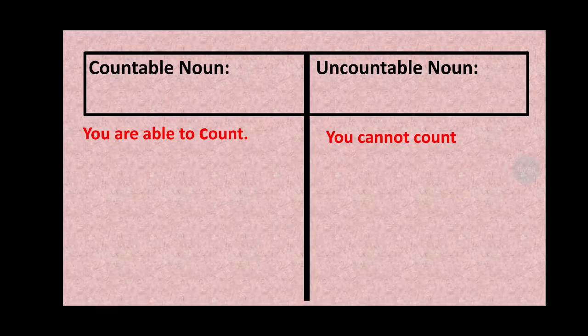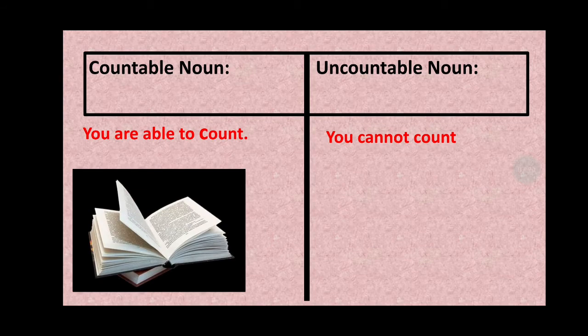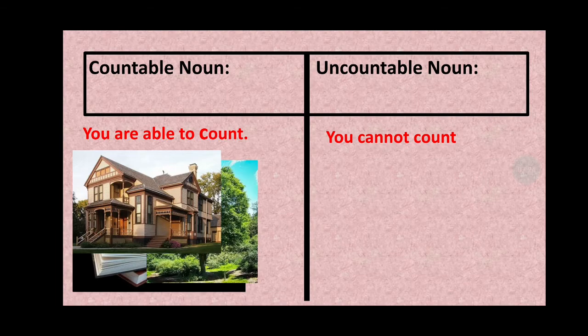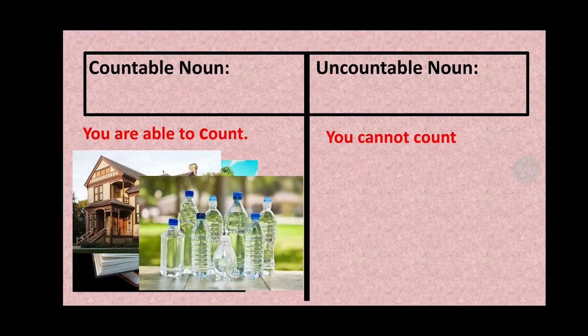Now, on the basis of their countability, we have two types of noun: countable noun and uncountable noun. Countable nouns you can easily understand: the nouns that we can count, and uncountable means we cannot count them. Like book, we can say 1, 2, 3, 4, 5, 6. Houses also you can say 1, 2, 3, 4. Trees also you can count. Water bottle, how many water bottles are there? Easily you can count and say.